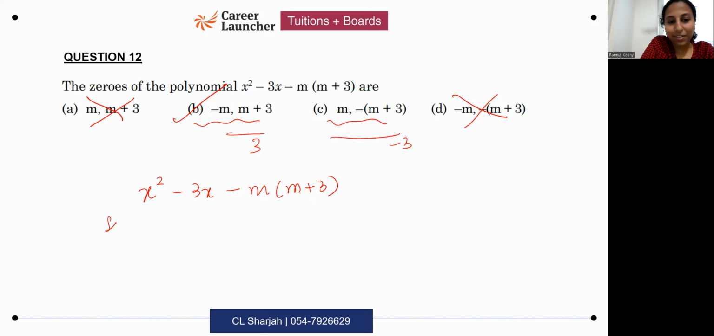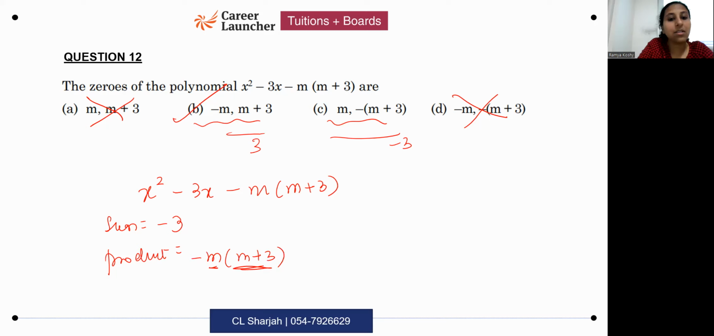So I need to find two numbers whose sum is minus 3 and product is... This is not the sum of zeros that I'm writing here. I am doing the method of splitting the middle term. Don't get confused. When I'm writing sum over here, I do not mean the sum of zeros. I mean the method to split the middle term. So sum should be minus 3, product should be what? Minus m into m plus 3.